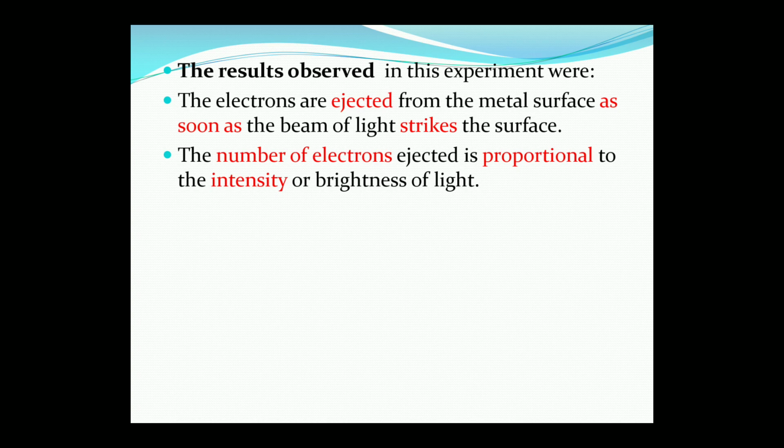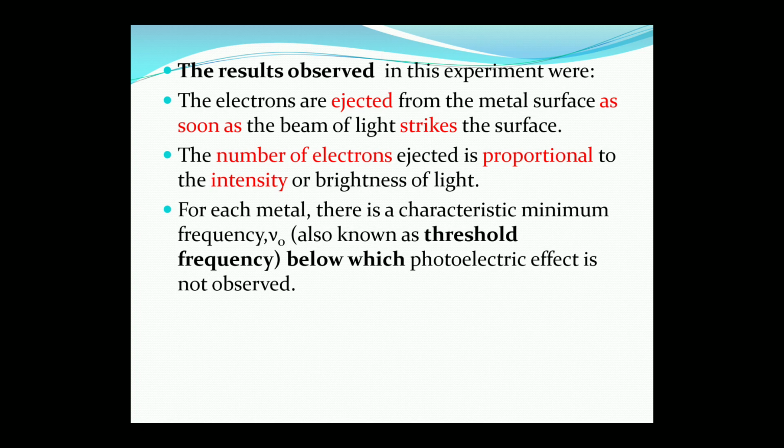The moment high intensity light falls on the surface of the metal, electrons are immediately ejected, and the number of electrons ejected is directly proportional to the intensity or brightness of the light. For each metal there is a characteristic minimum frequency, that is the threshold frequency. A certain amount of energy of light is required, which is absorbed by the metal to emit the electron beam. That amount of energy required for the emission is known as the threshold frequency, and below it the photoelectric effect is not observed.